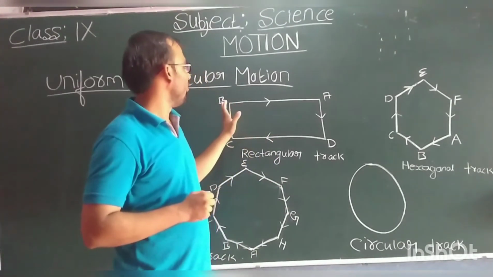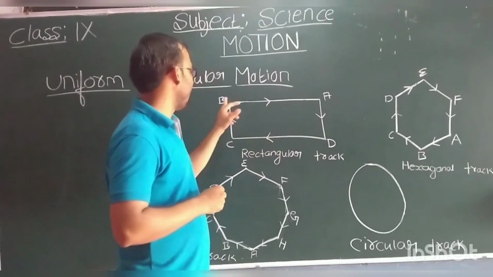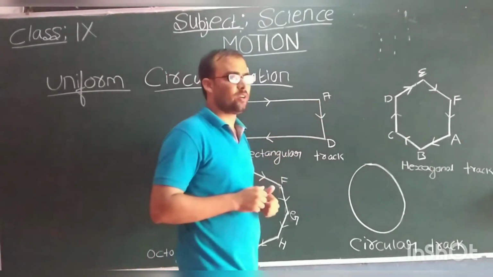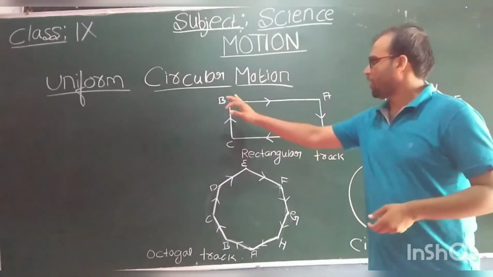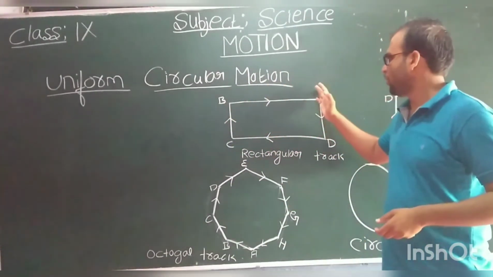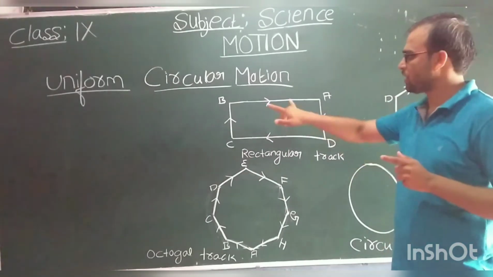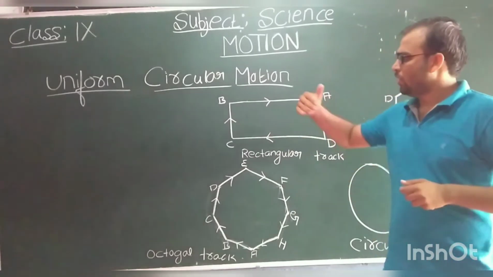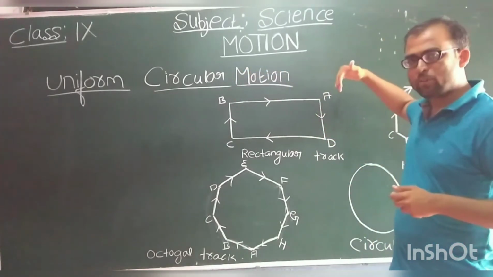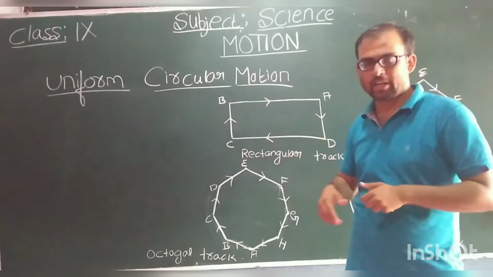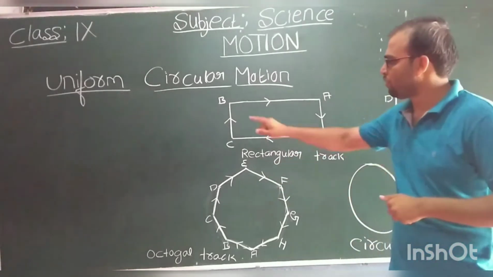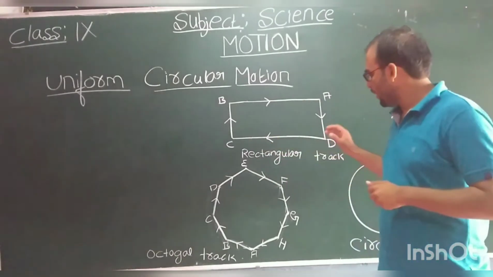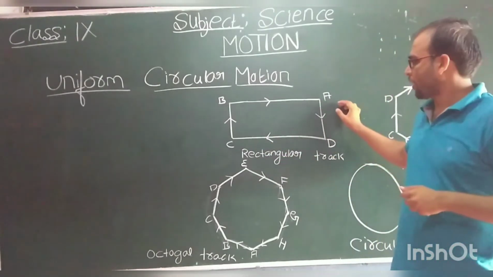Whenever the athlete is running around a rectangular track, if suppose he is coming from B to A, here there are four straight paths, that is BA, AD, DC and BC. So he will move with the uniform speed along this straight path.